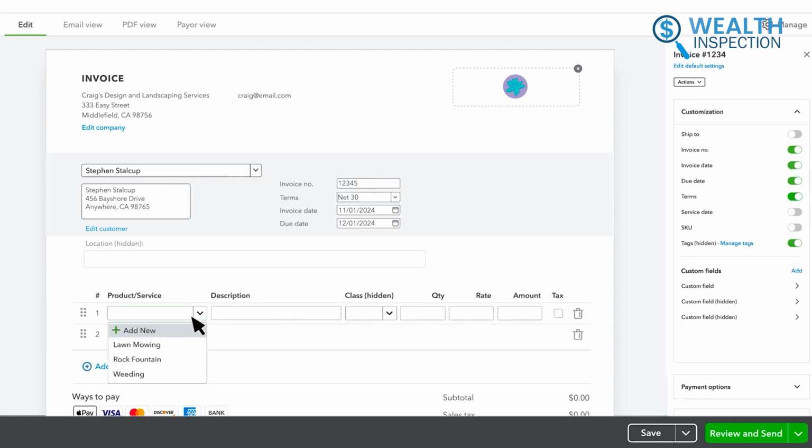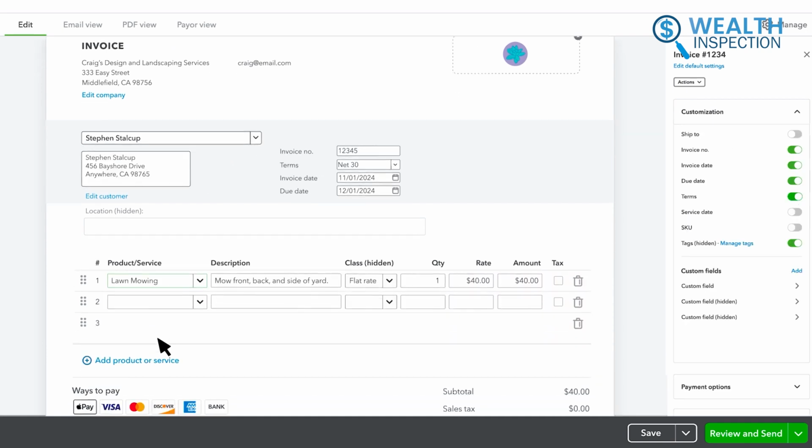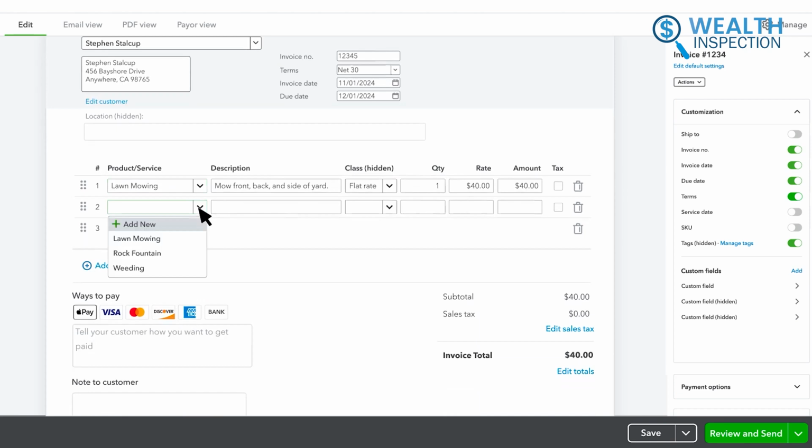Next, add the line items. QuickBooks lets you choose a product or service from your saved items, or if it's something new, you can quickly add it on the spot by clicking Add New. Now, write a short description of the product or service and enter the quantity, rate, and any discount if it applies. This part is really flexible, which allows you to add specific details for each customer's invoice.